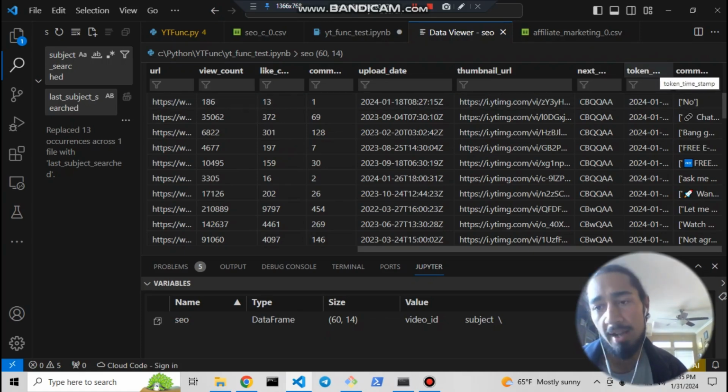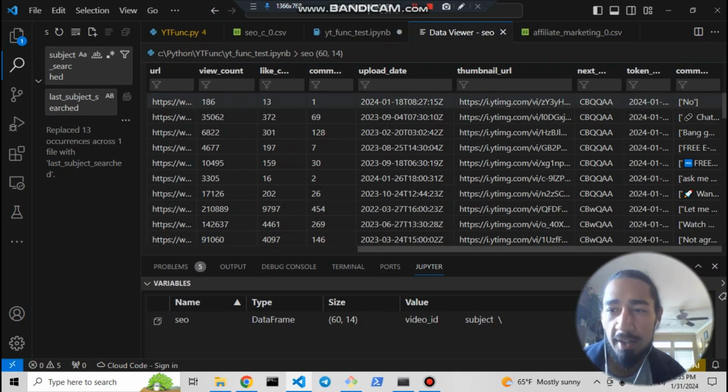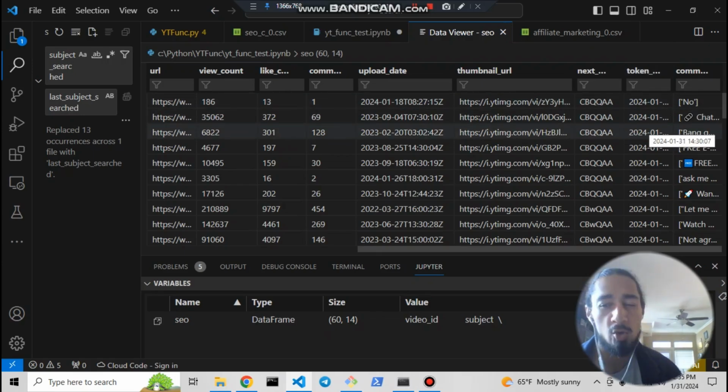Then token timestamp. This was something I implemented. I'm not 100% sure, I haven't really drilled deep into how important this is in the logic, but I was having issues with the next page token over different time intervals. So I thought it might be wise to track when it was gathered, because it just could be valuable in certain use cases when you're searching for videos over time.